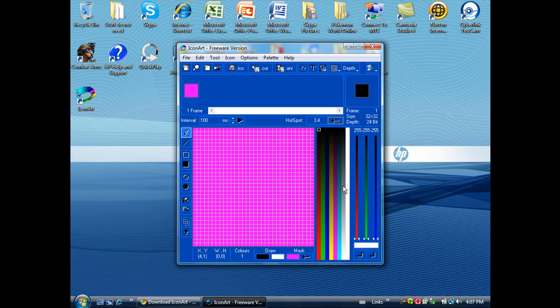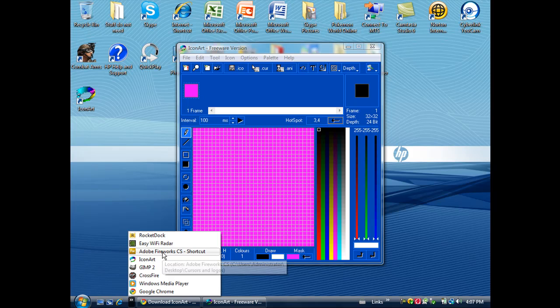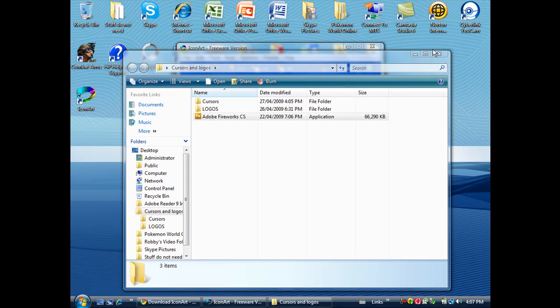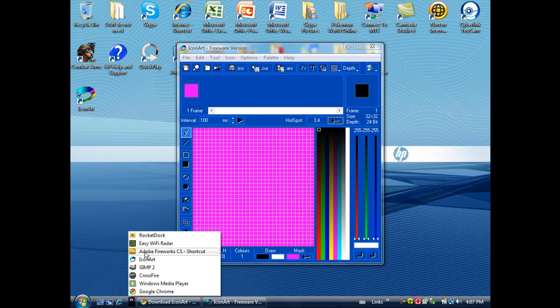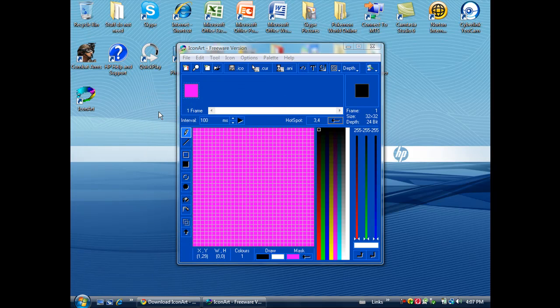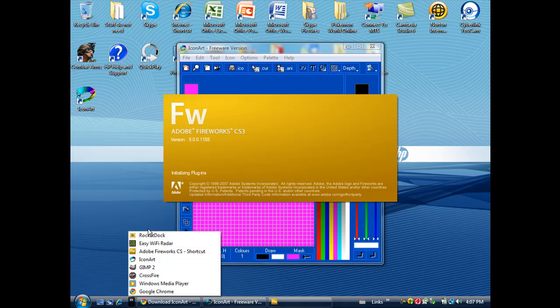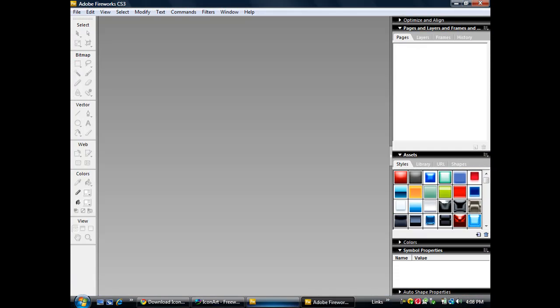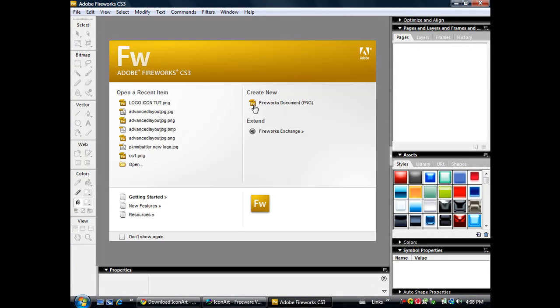Click effect. So now you should open up Fireworks, if you have Fireworks, to make a better version of the thing. Click open. I'm just going to do it this way, just open it up. Sorry, it's going to take a bit of time because it's just slow on Vista. Okay, there. Initializing stuff. Okay, so here you have it.